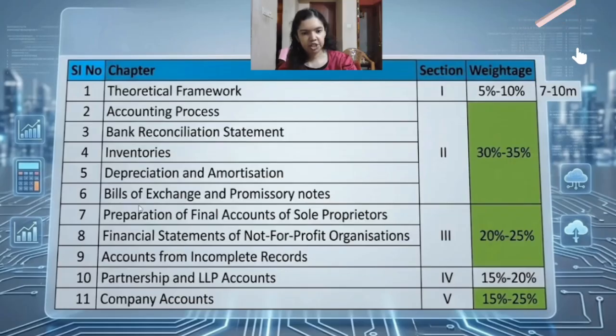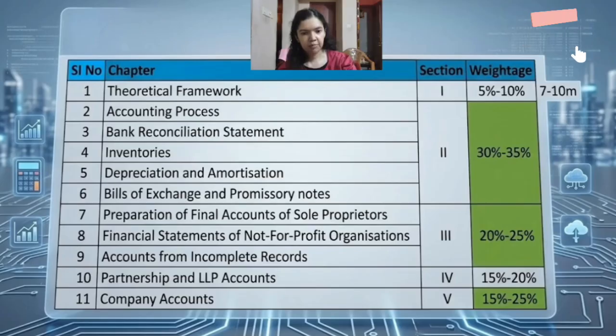Then we have bills of exchange and promissory note. So this chapter is very important. So in this you have to understand the drawer and drawee entries, promissory notes and accommodation bill. So most of the times the biggest error noticed from this chapter was not reading the requirement of the question carefully. The examiner might ask you to write the entries only in the books of the drawer or in the books of the drawee or both. So please check what the question is asking and only write that much in the exam. Otherwise time will get wasted.